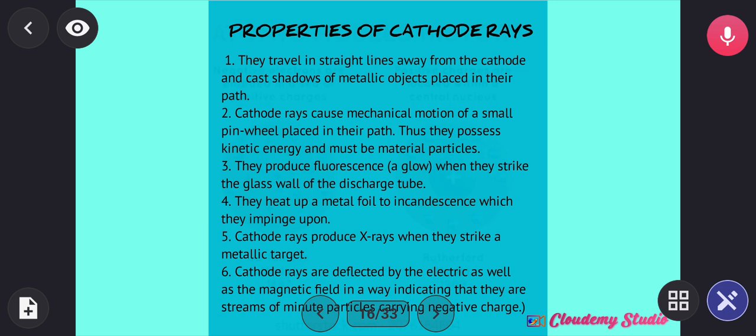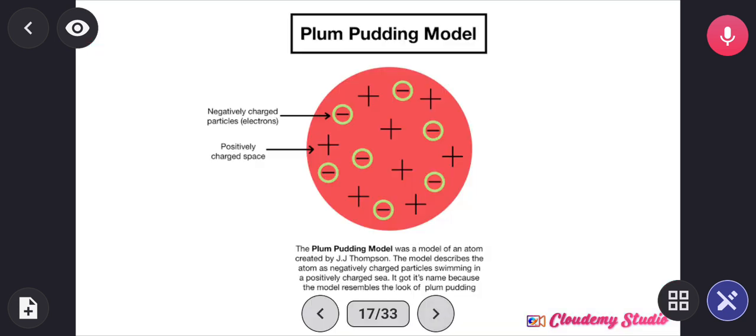And the last and most important thing is that they are deflected by electric as well as magnetic field, deflecting towards the south pole in the magnetic field and towards the positive pole in the electric field, right? So those are the properties of cathode rays. Because they are deflected towards the positive plate, they are negatively charged, because unlike charges attract.